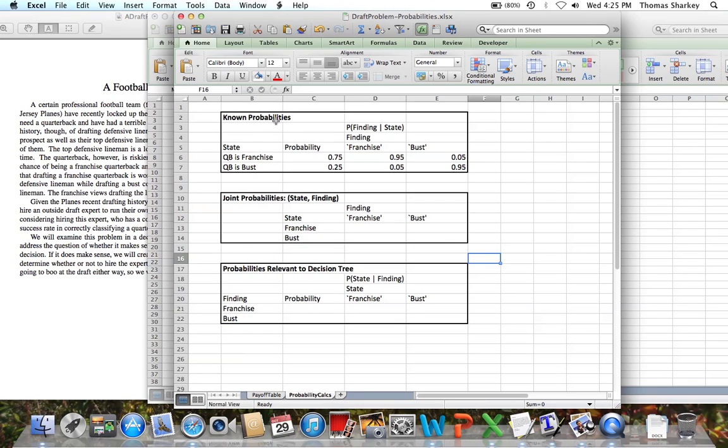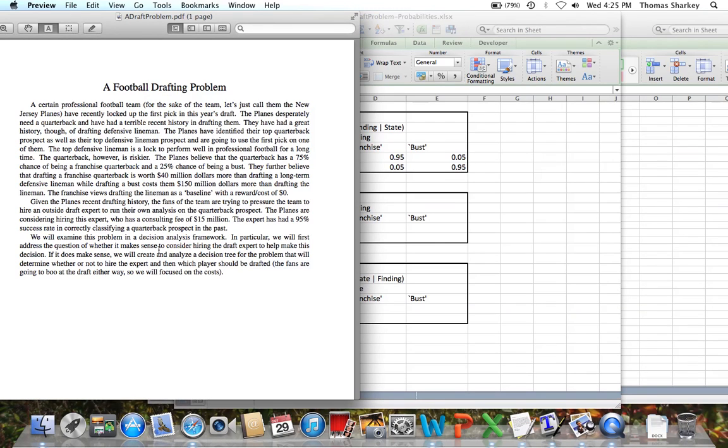So what I'm going to bring up is essentially a spreadsheet to do these probability calculations. What is already in this spreadsheet is the known probabilities. We know the quarterback is going to be a franchise quarterback with 75% chance, and a bust with a 25% chance. And the expert has a 95% success rate in correctly classifying a quarterback.